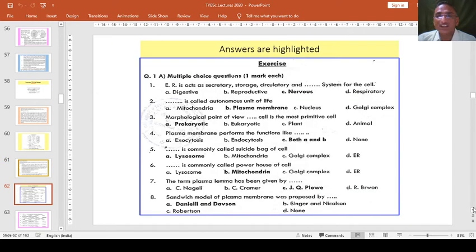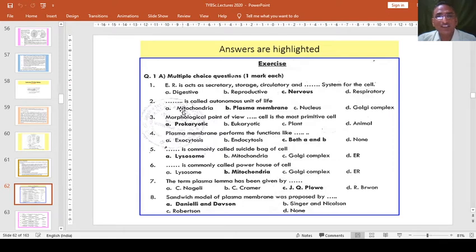Now next are the objective questions which you have to solve as per the syllabus you have already studied or the lectures you have listened to. ER acts as a secretory, storage, or we can say circulatory system of the cell. Generally, the endoplasmic reticulum acts as a nervous system of the cell because it regulates the main activities.